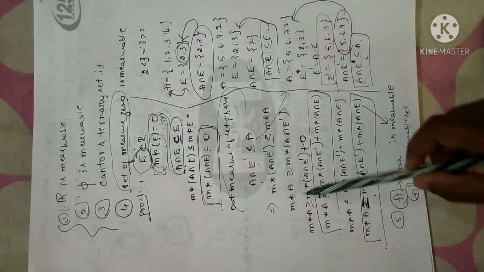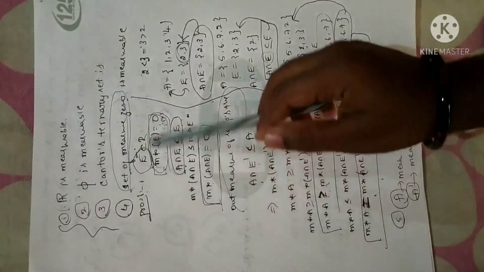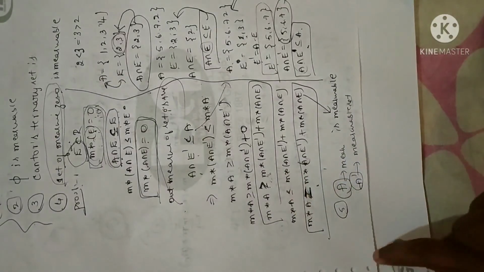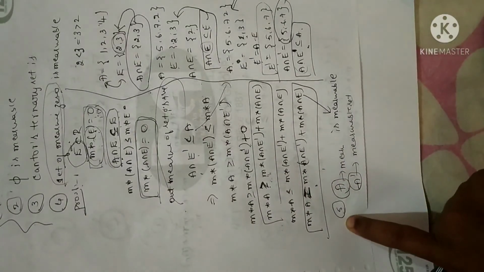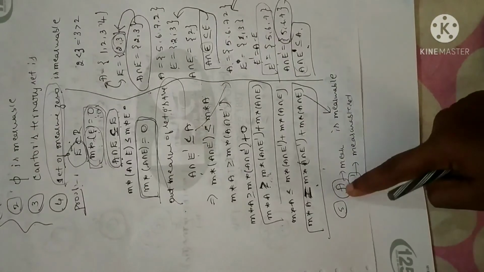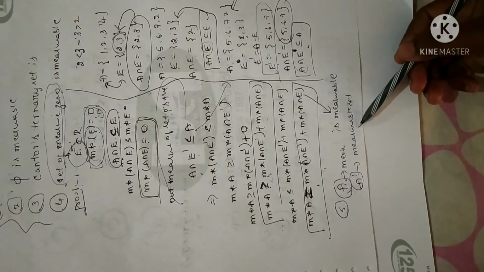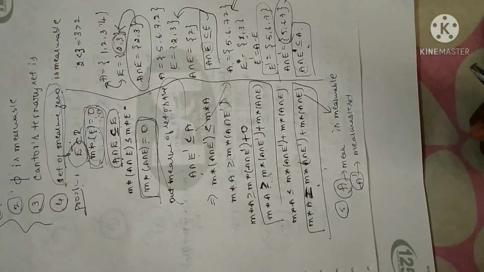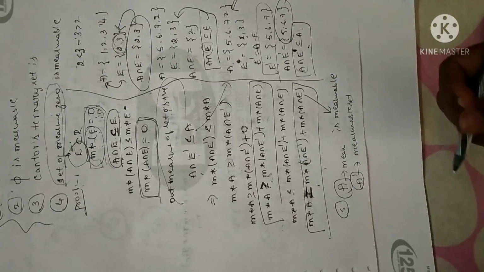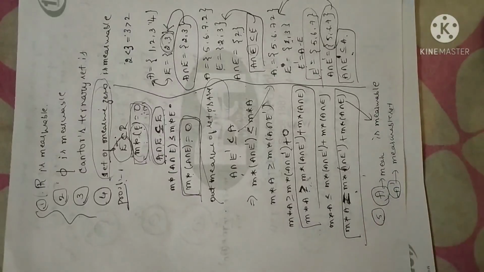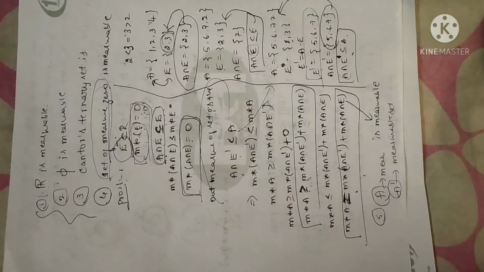That proof we have. Why? Because it was asked in one of the years, so that's why I have proved the theorem here. Now it is not exactly a theorem, but it is one of the properties. You have to know this. And the fifth one: if you have any set which is measurable, and you take the complement of the same set, the complement is also measurable, or else I can say the complement of a measurable set is measurable. So remember all 5 properties, and the theorems based on measurability will be continued in the next session. Thank you.